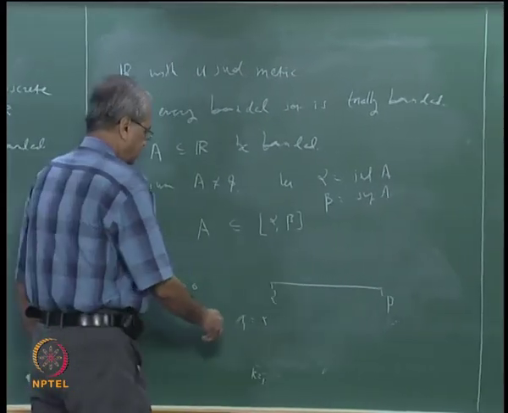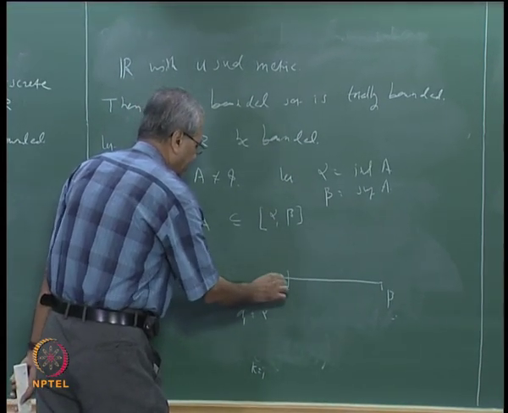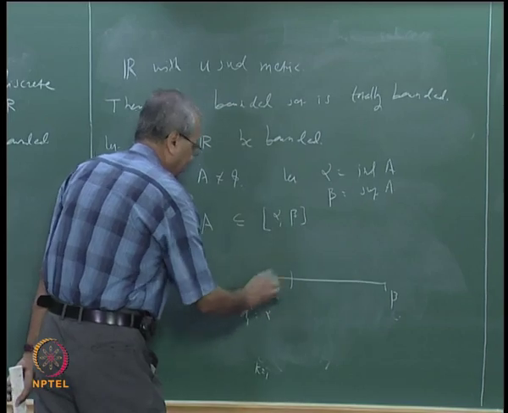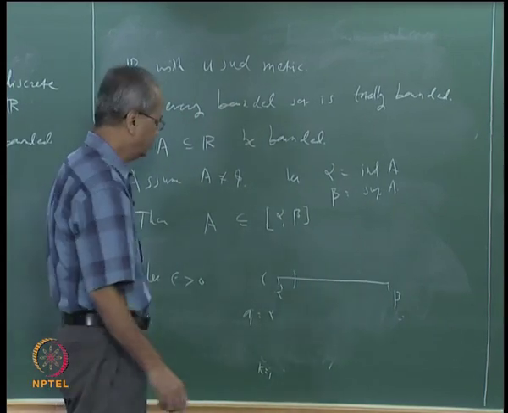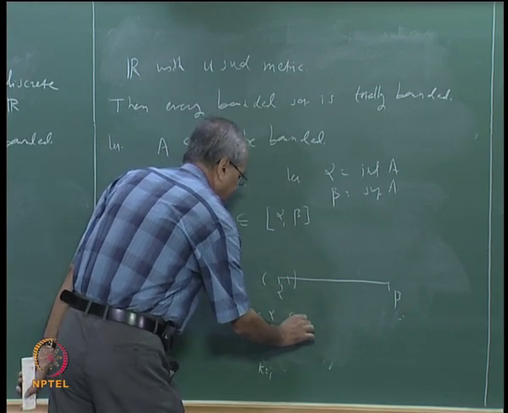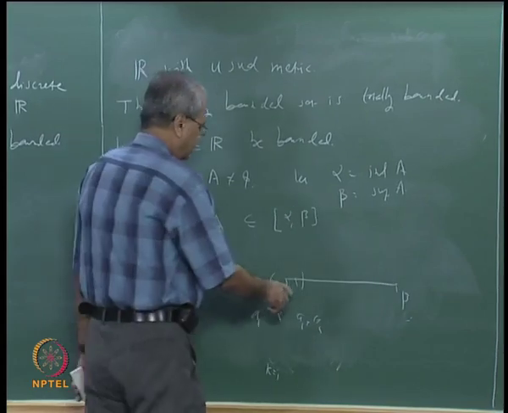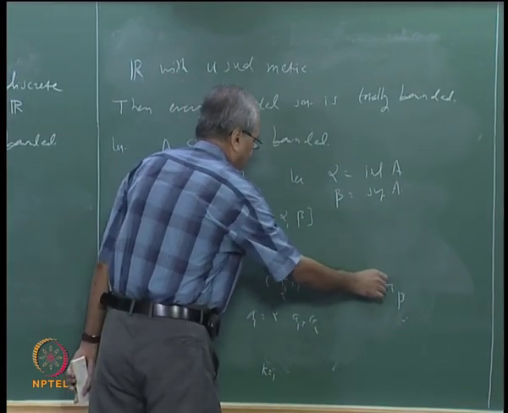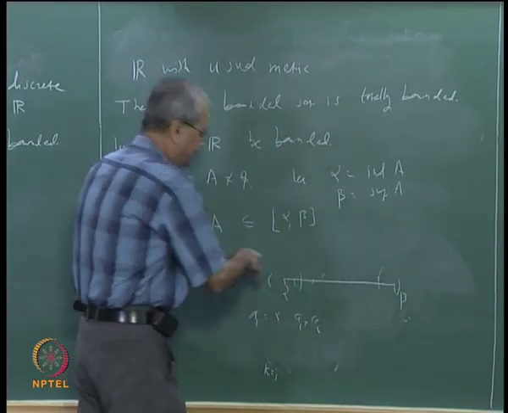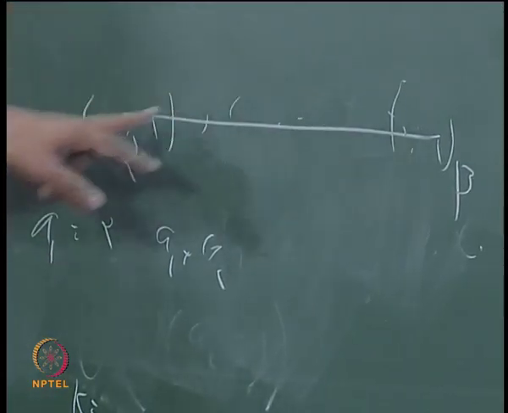Then the first interval will be a1 minus epsilon to a1 plus epsilon. Then let us say the second point I choose as a1 plus epsilon by 2. Then there will be the next interval, and so on. The idea is that all of them should cover, so what is the total length of all these intervals?